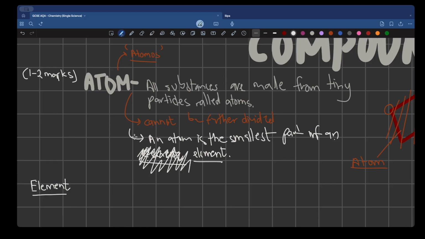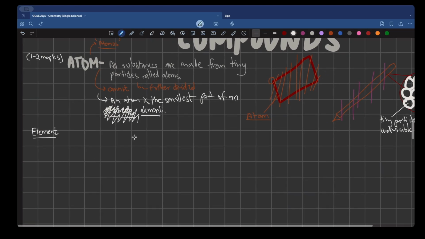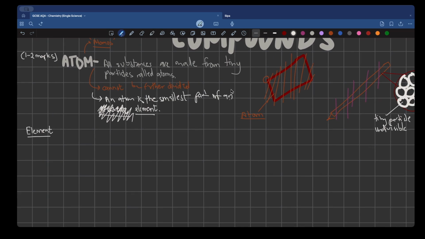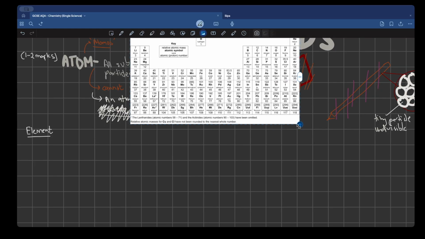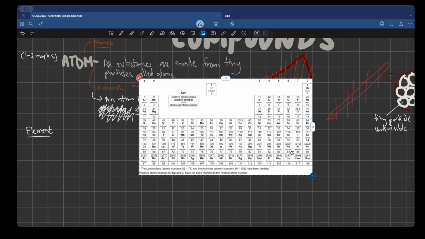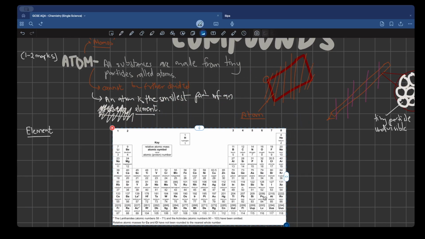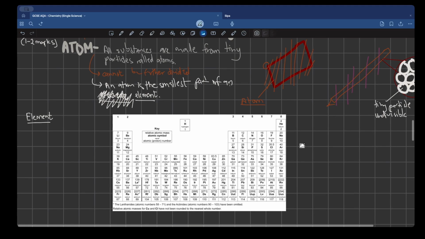Now, your elements are put together in something called a periodic table. Your elements are arranged in something called a periodic table. This is the arrangement of all of your elements. And this is the periodic table endorsed by AQA, your exam board.